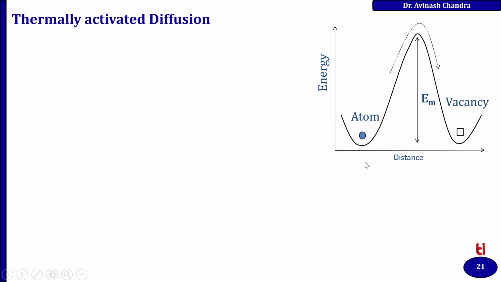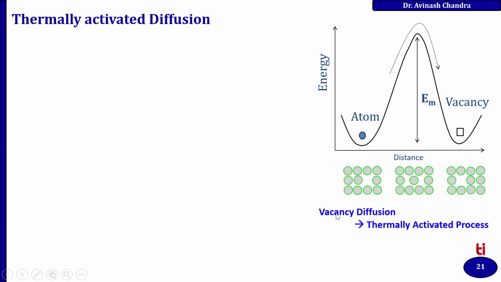Thermally activated diffusion. Here the distance and energy of an atom has been plotted, and this is for the atom, this is for the vacancy. When the atom achieves this particular energy, it escapes from that position and reaches a higher level, and it creates some vacancy. You can see initially at this position, and again it has moved somewhere else. So the vacancy is moving from here to here. Vacancy diffusion is basically a thermally activated process.